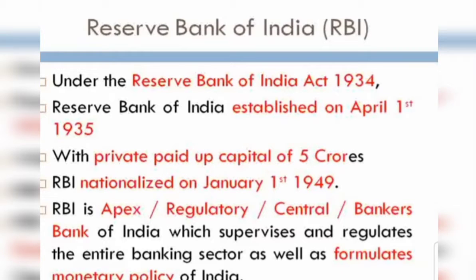Whether it is asked to write a short note on apex, regulatory, central bank or bank of India, you need to write regarding the Reserve Bank of India itself. The main thing RBI is doing is that they supervise and regulate the entire banking sector. Whatever decisions are taken related to the interest rate or banking, or any such schemes, are taken by the RBI. Now come to the first point.